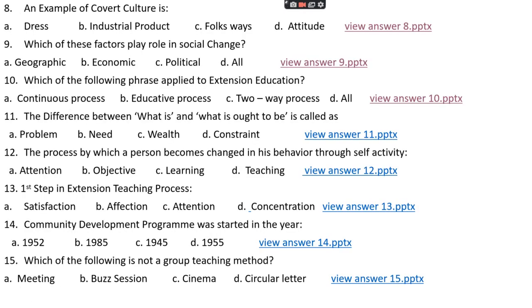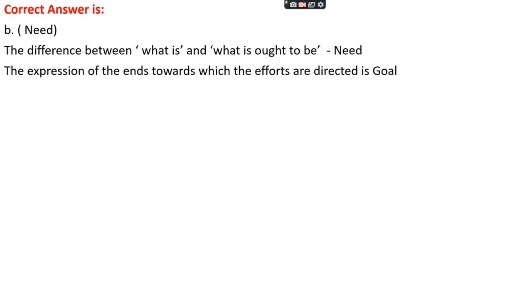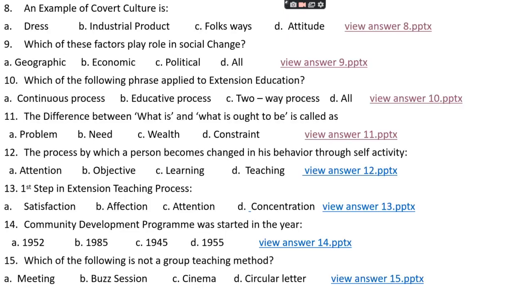Question number 11. The difference between what is and what ought to be is called option A, problem, option B, needs, option C, wealth, option D, constant. The right answer is option B, that is need. The difference between what is and what ought to be is needs, while the expression of the end toward which the effort or direction is aimed is goal.